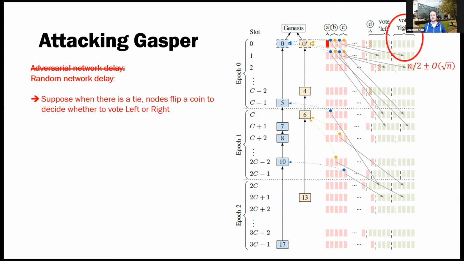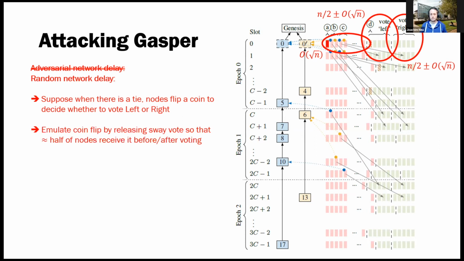What happens then is that roughly 1/2 of the honest validators, up to square root of n, will vote for right, and roughly 1/2 will vote for left, again up to square root of n. And so if the adversary has square root of n validators itself, it can later on, after honest validators have cast their votes, look at the outcome and use its own votes to rebalance. And so it can keep basically the same attack running under the assumption that there is a random coin flip to break this tie.